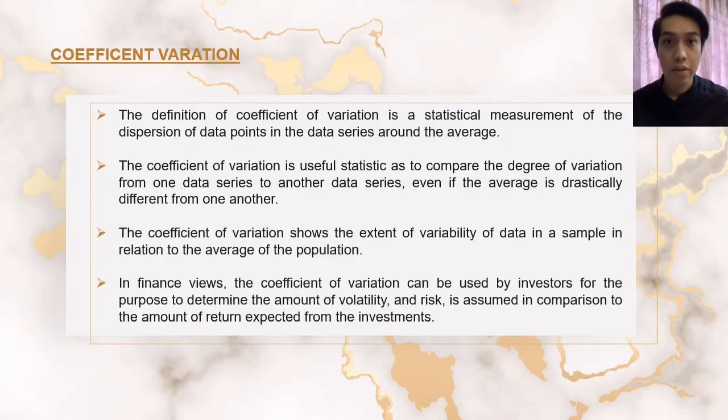The definition of coefficient of variation is a statistical measurement of the dispersion of data points in a data series around the average. The coefficient of variation is a useful statistic to compare the degree of variation from one data series to another data series, even if the averages are drastically different from one another.